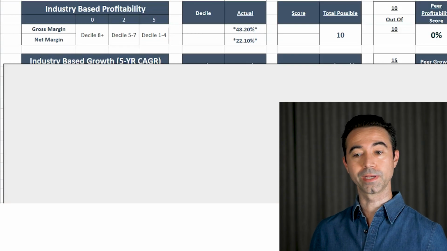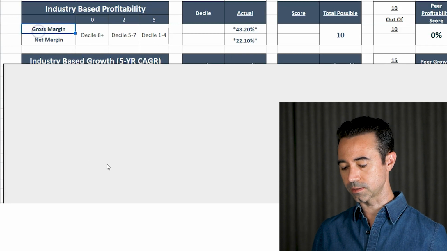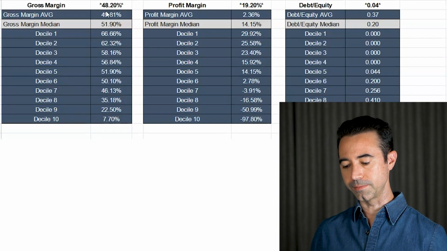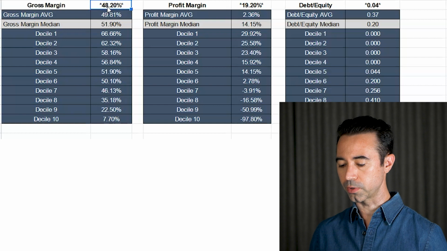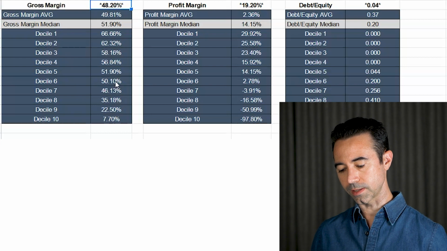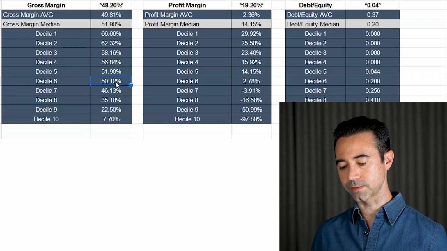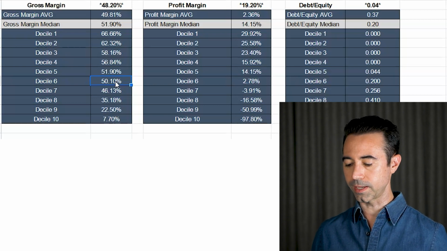Moving down to the industry-based profitability, we're going to see what the gross margin and net margins look like. For gross margin, AMD has 48.20, so pretty good. If we look down here, actually, it's going to be a little bit less competitive than I thought it was going to be. That is about a 6th decile, so it's going to get 2 points on the ranking.